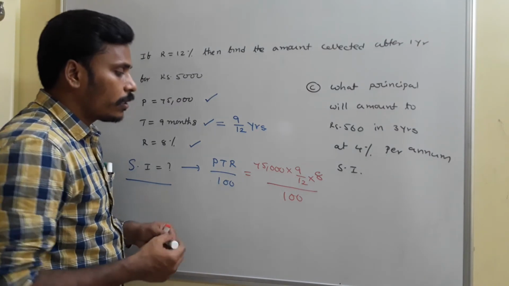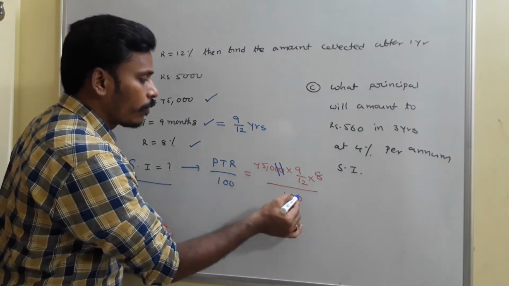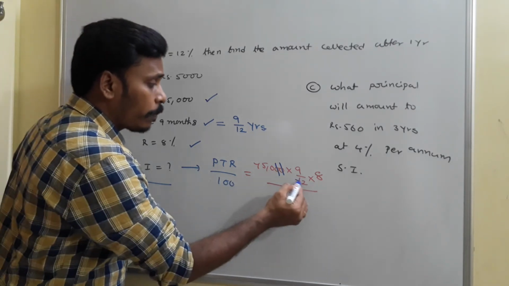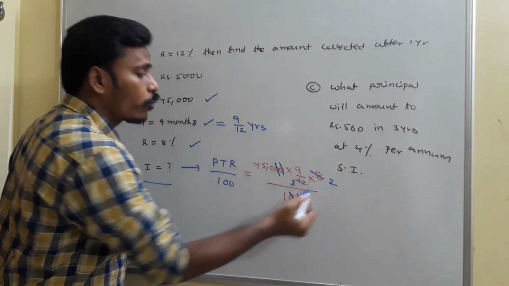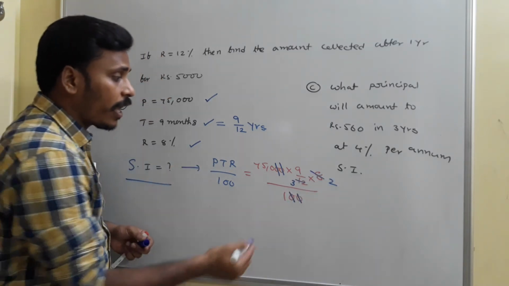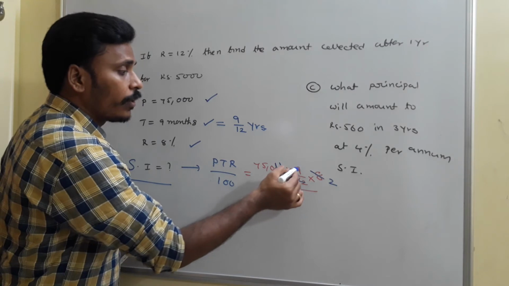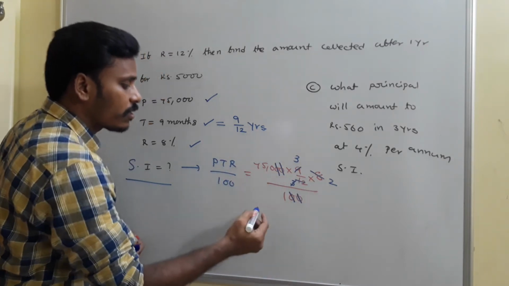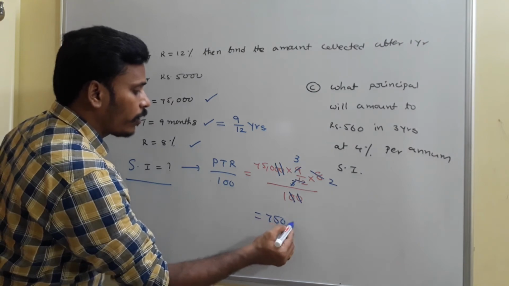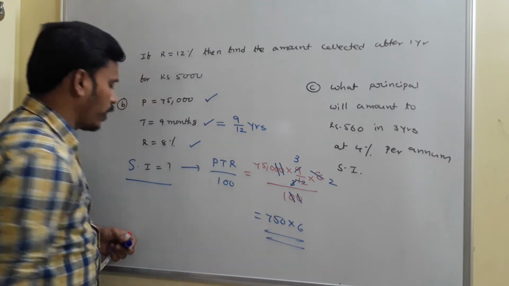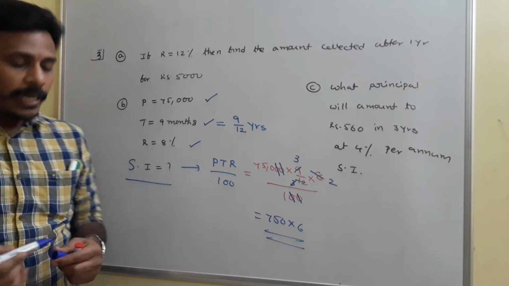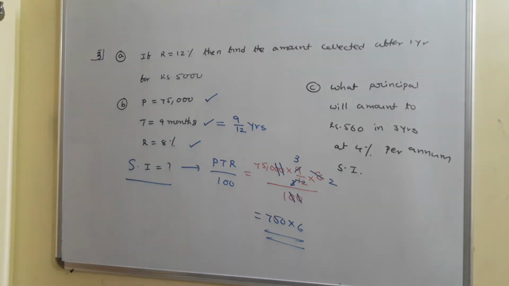Yeah, see, this 0 and 0 usually will get cancelled. So this is 1. And in the next step, 4 3s is 12, 4 2s is 8. And in the next step, 3 3s is 9. So at the end, 3 2s is 6 and this is 750. So 750 into 6 is this simple interest, and that amount we need to pay extra for taking 75,000 for 9 months at the rate of 8% per annum.